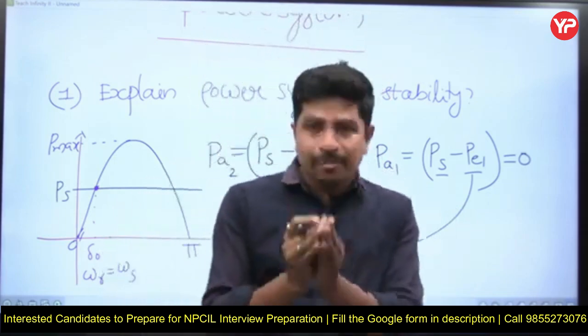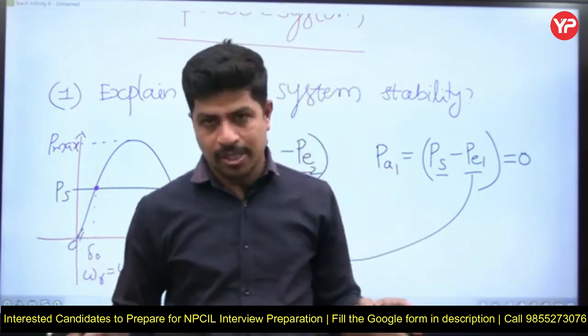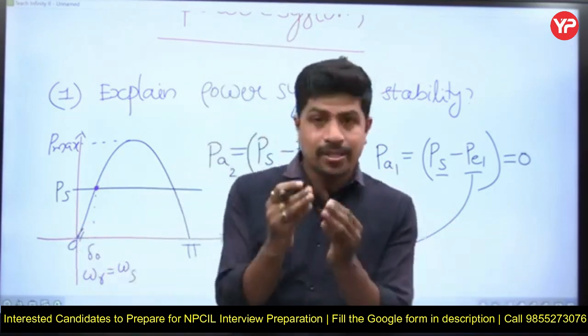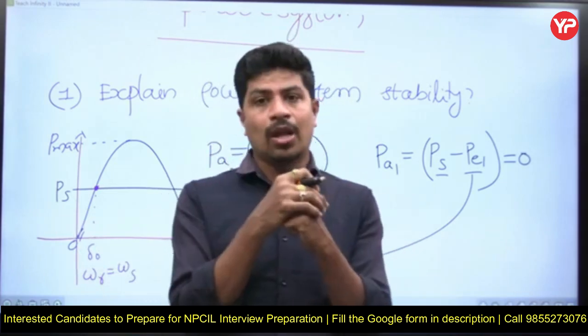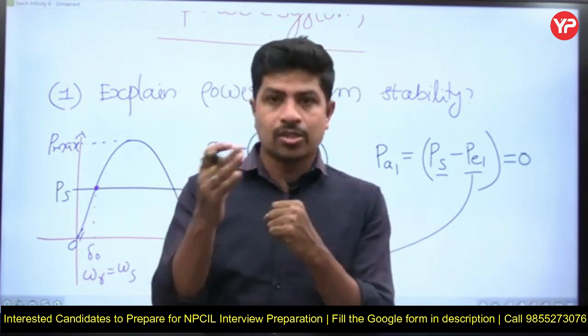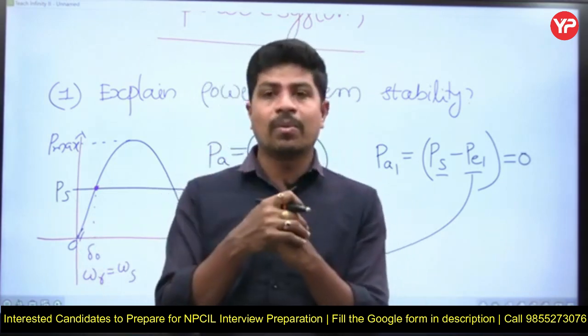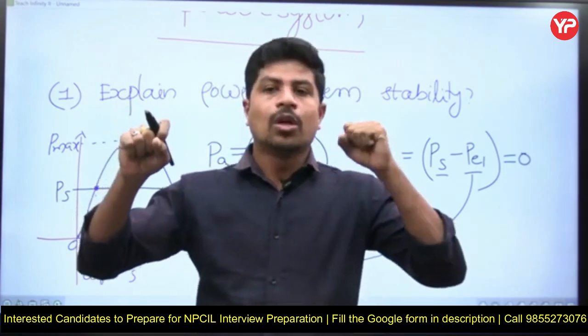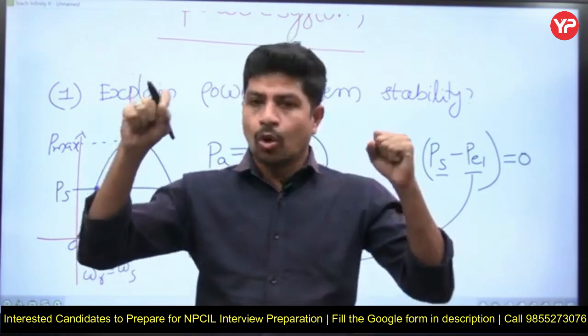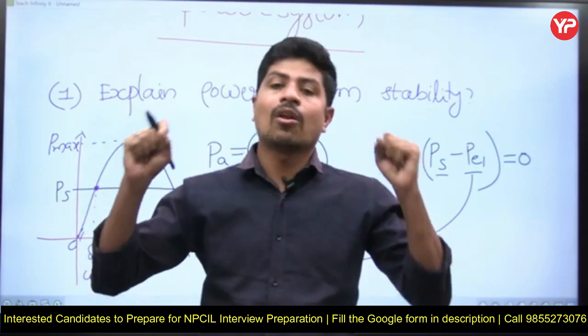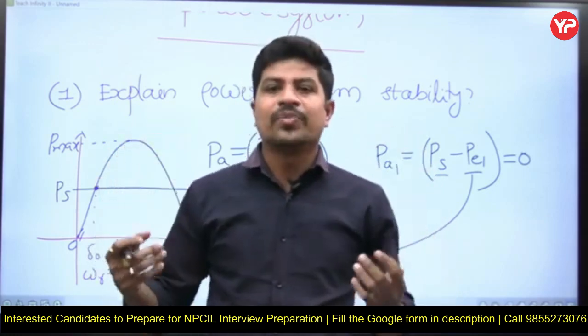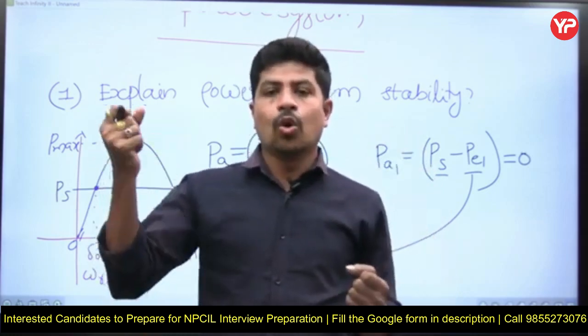This is very simple to understand. Our existing power system network is stable now, which means there is no acceleration, no deceleration, and no increment or decrement in power. The power supplied is equal to the load. For the time being, we are neglecting the losses. If you take losses also, the power supply is equal to load plus losses.